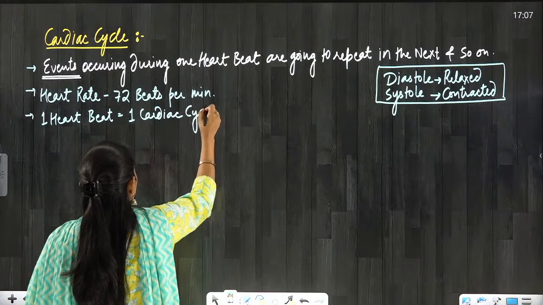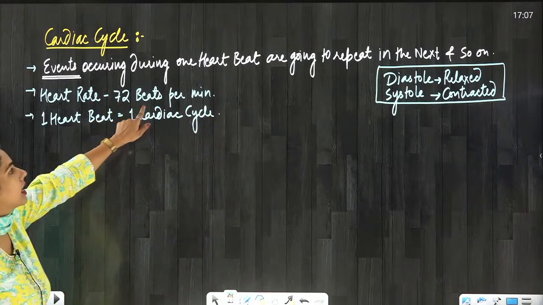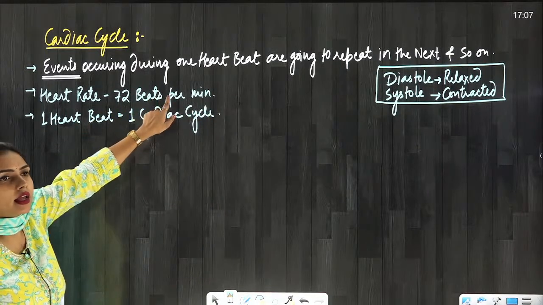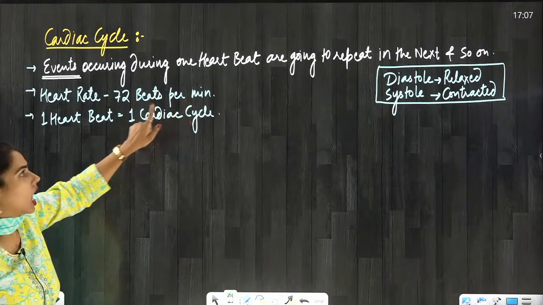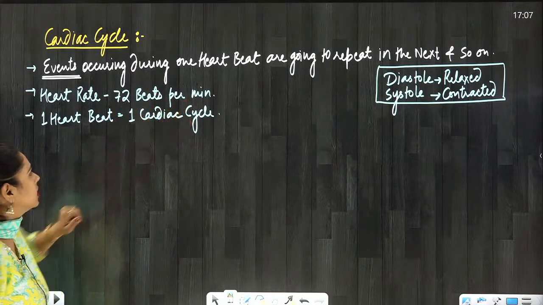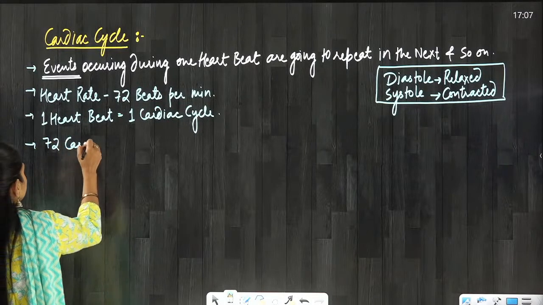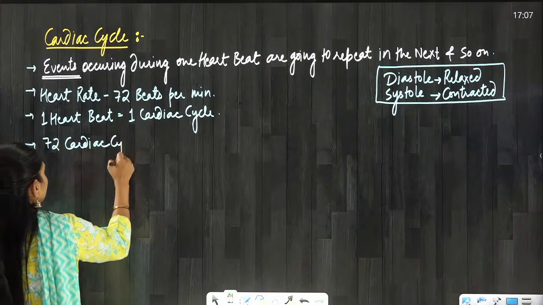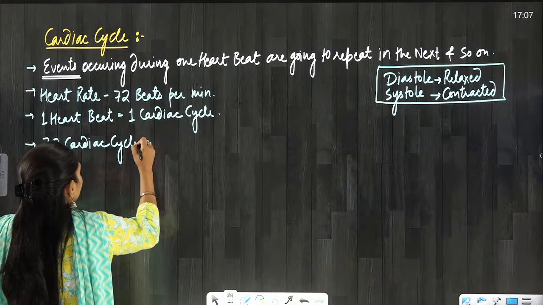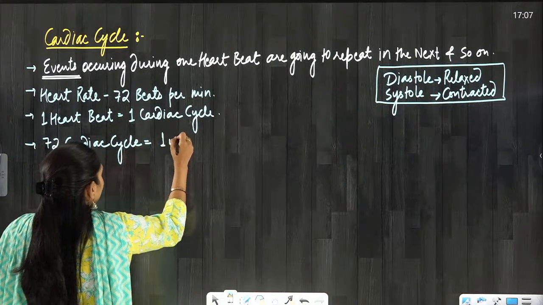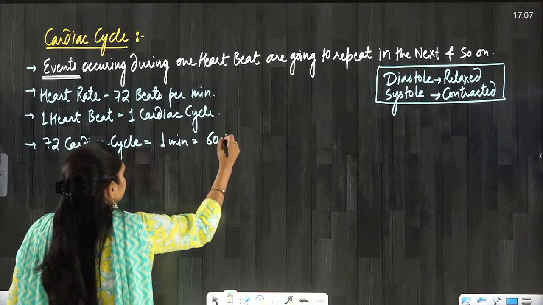So now you tell me, how many cardiac cycles are occurring in 1 minute? 72 cardiac cycles are happening in 1 minute. 1 minute is 60 seconds.